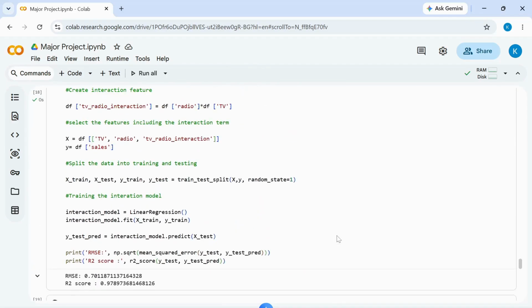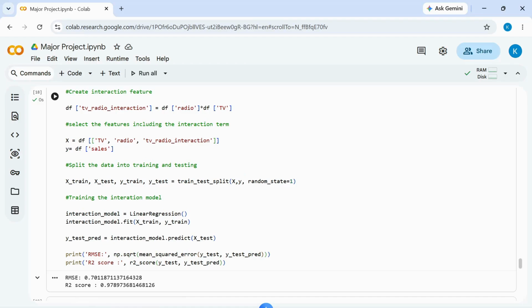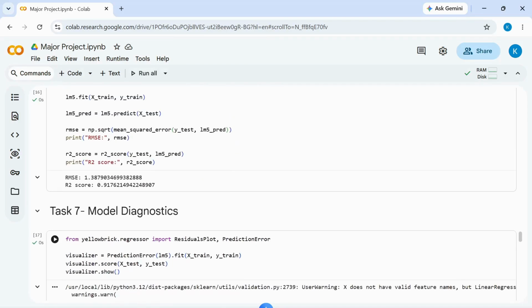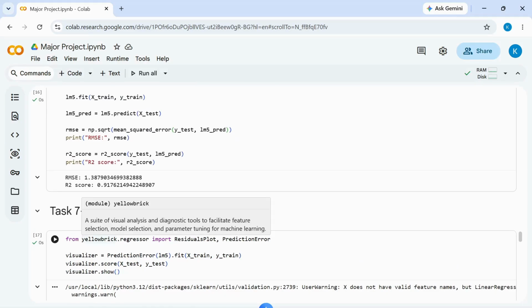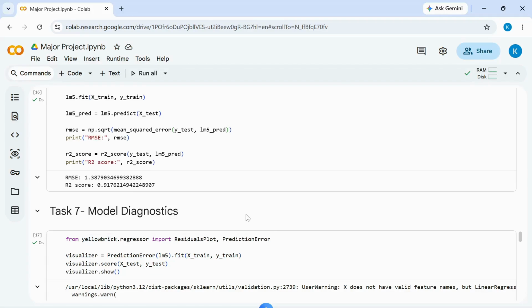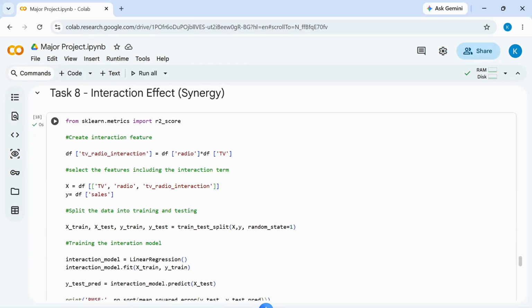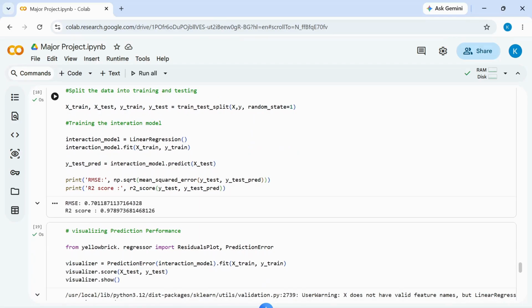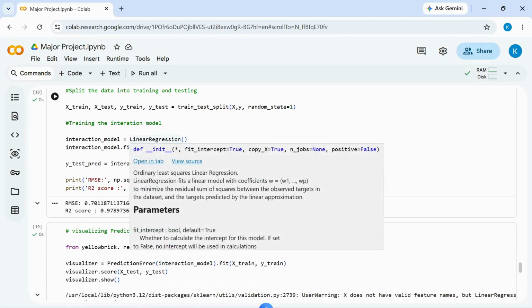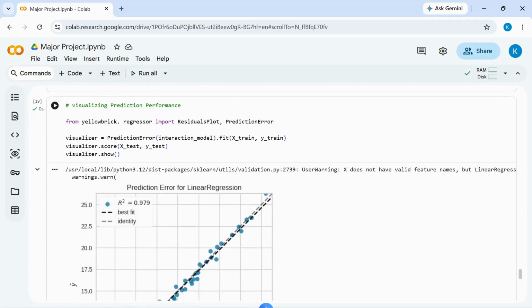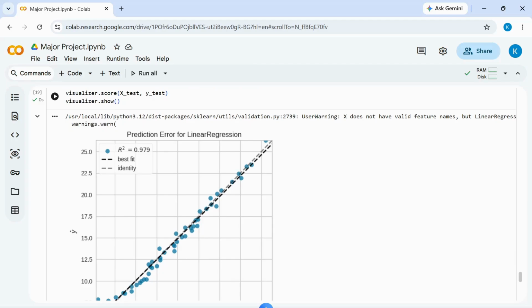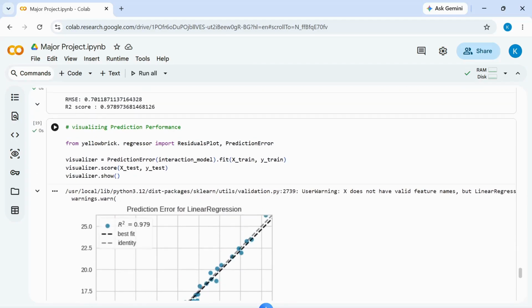Like here, the R2 score is 0.9789, and for this it's 0.979. That means the R2 score for that is closer to 1. So the interaction model is more accurate. And also by RMSE, here the RMSE value is 1.387, and for the interaction model it's 0.70. So the lesser the RMSE, the better the model is. And also by the prediction graph, we can say that our interaction model is more accurate than the previous one.